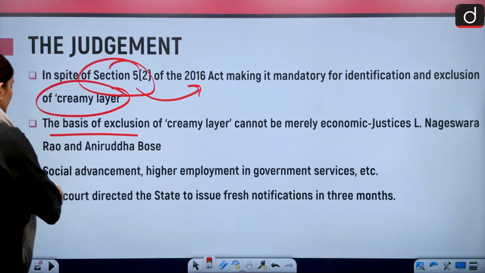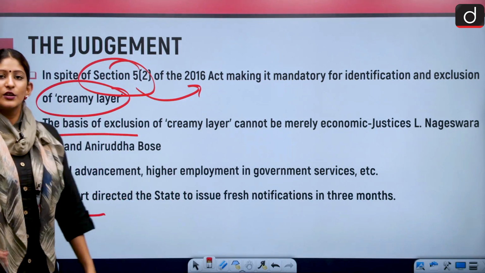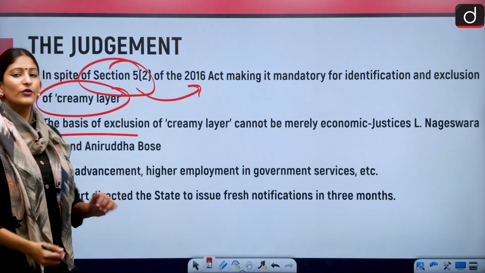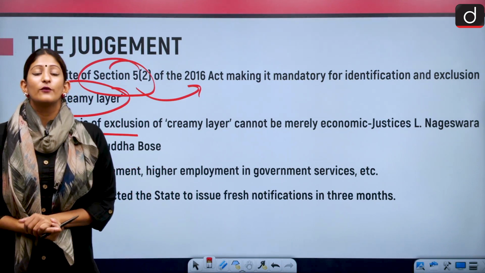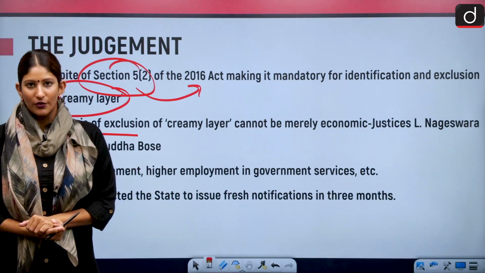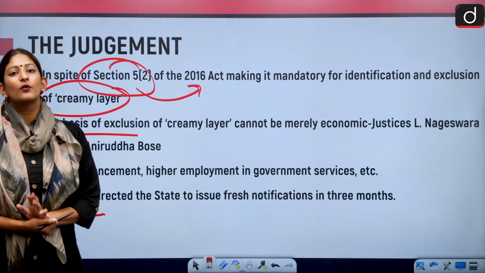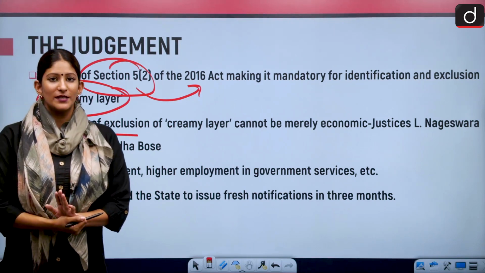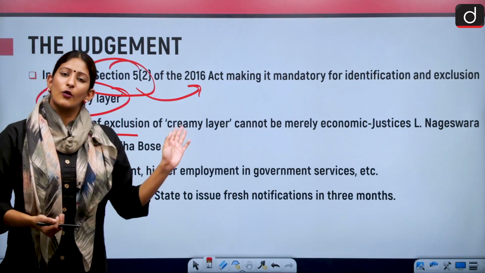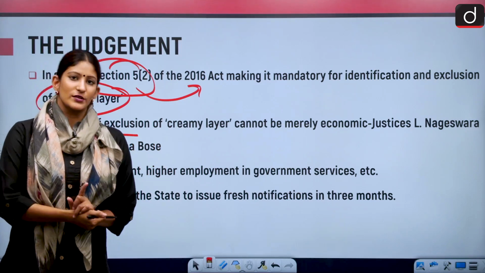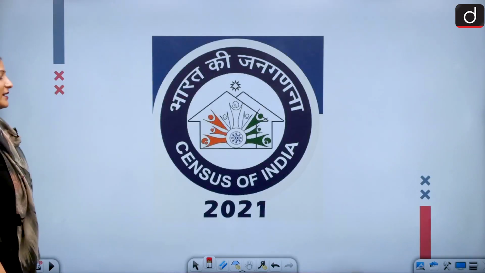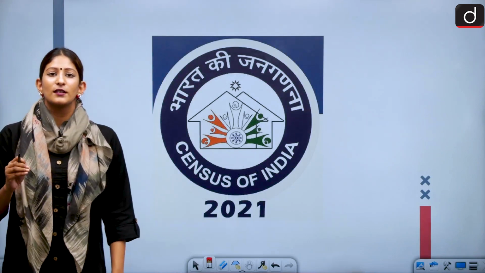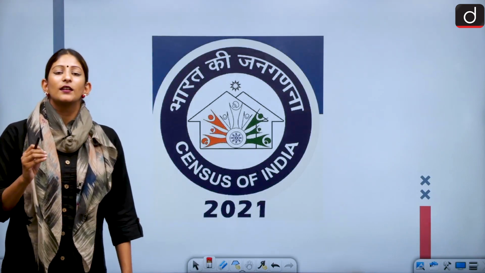So the court has directed the state to issue a fresh notification in 3 months, and it should not violate the judgment in the Indra Sawhney case. Also, the court has not disturbed any appointments that have been made so far according to those two notifications of 2016 and 18.